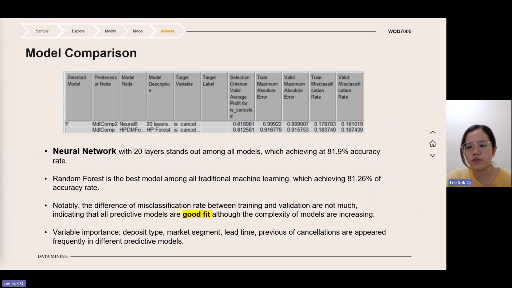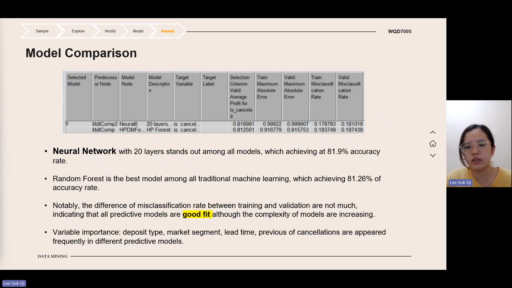So in this section, we have chosen the best models from traditional machine learning and neural networks. So we can see that the neural network with 20 hidden units and random forest are outperforming all the other models. Notably, the differences in misclassification rate between training and validation are not large, indicating that all predictive models are a good fit, although the complexity of the models is increasing.